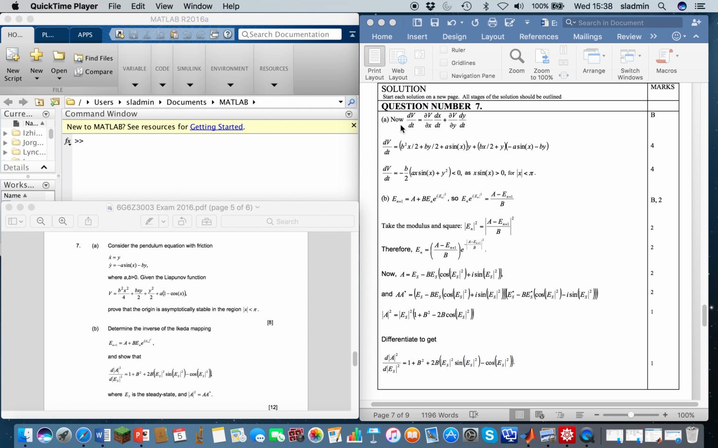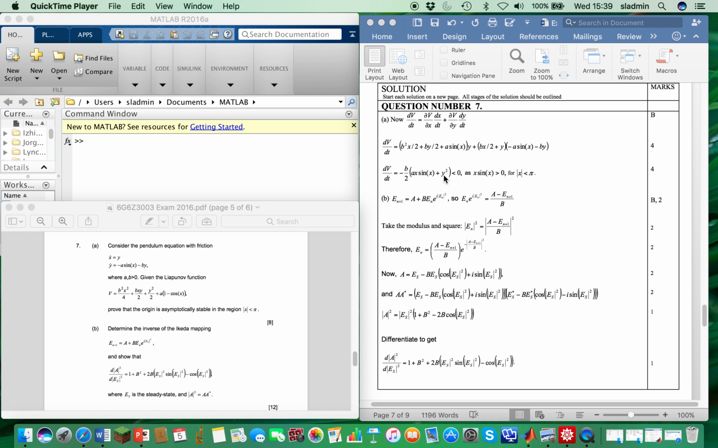Okay, so for question 7a, we're using a Lyapunov function given by this expression here. So dV by dt is partial dV/dx times dx/dt plus partial dV/dy times dy/dt. So here is partial dV/dx, just straightforward partial differentiation. dx/dt is y, and here's partial dV/dy, and the expression for dy/dt is here, so we just substitute that there. So now we have to expand this bracket out and simplify, and simple algebra gives you this expression here.